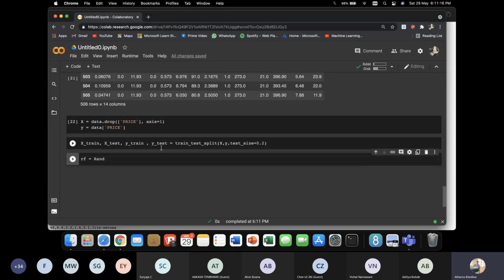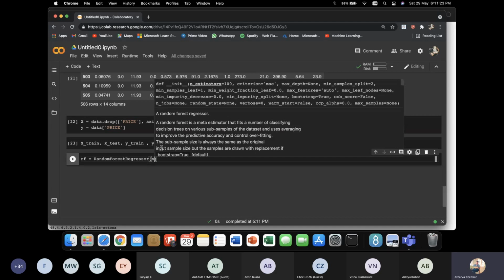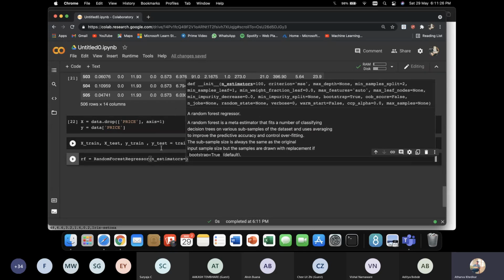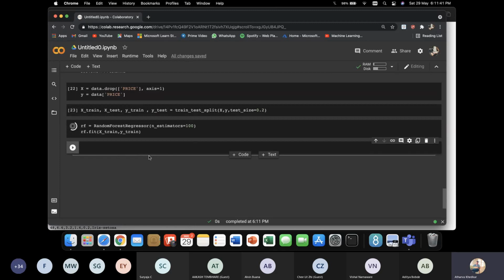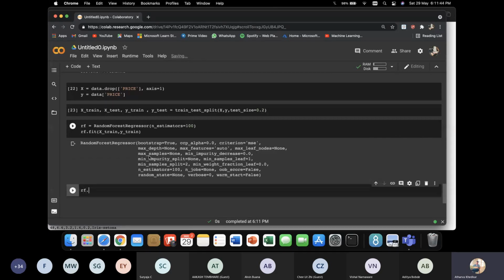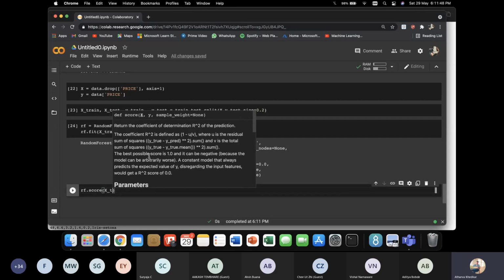Random forest regressor. So it's a regression problem, right? Again, I don't want too much data or too many decision trees to be created, so that's why I'm just fixing it. And random forest dot fit, I have my X train and Y train. So let's see what my score is. Dot score, and this is on X test and Y test.